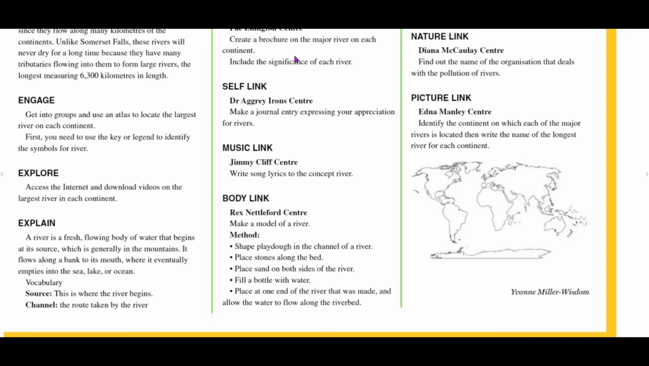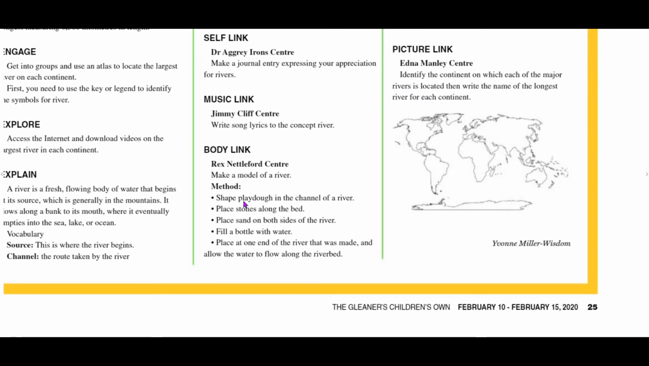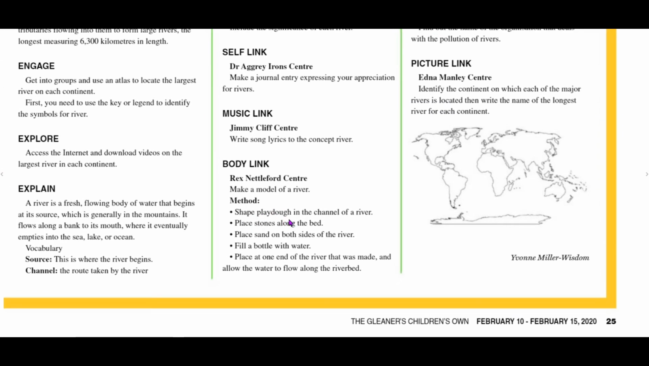All right. Music link, write lyrics to the concept river. Body link, make a model of a river. Now here's the method. So you're going to shape some Play-Doh. Play-Doh, there's another name for it, plasticine. All right, so shape Play-Doh or plasticine in the channel of a river.